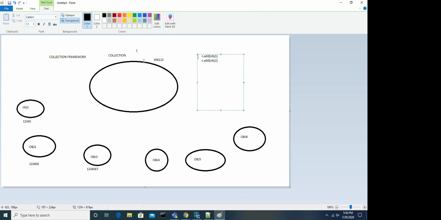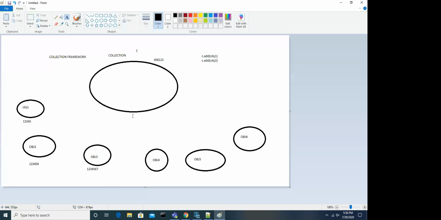So what I did is I created individual objects and then I created a collection object, and to this collection object I added them. How will that be stored in the collection object? Graphically, I am trying to explain it to you. When you create an object, the object memory is occupied. The moment you add the object to the collection, it will not go and get stored here.